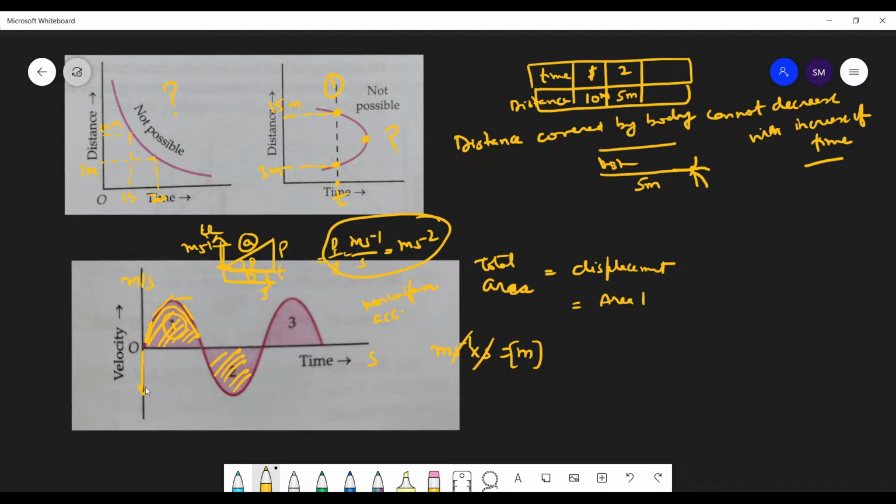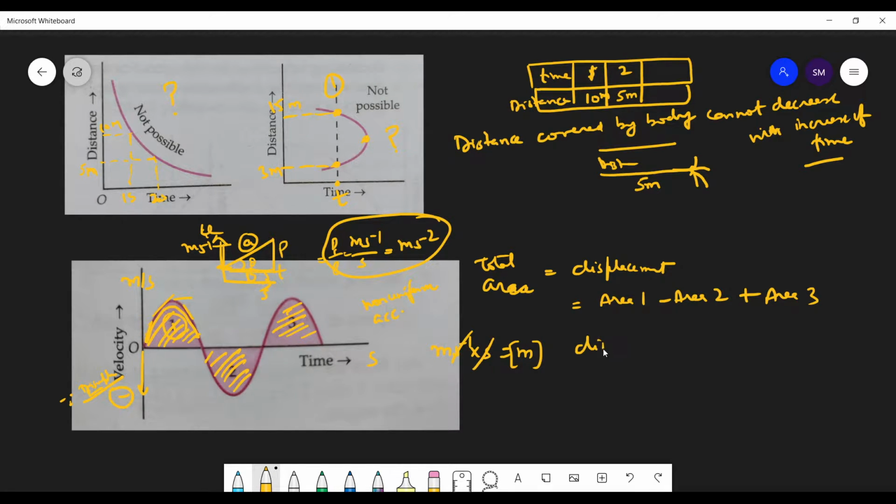Negative. Velocity is negative, so displacement is negative. So velocity negative means displacement negative. So area 1 minus area 2, plus area 3. So this will be the total displacement.